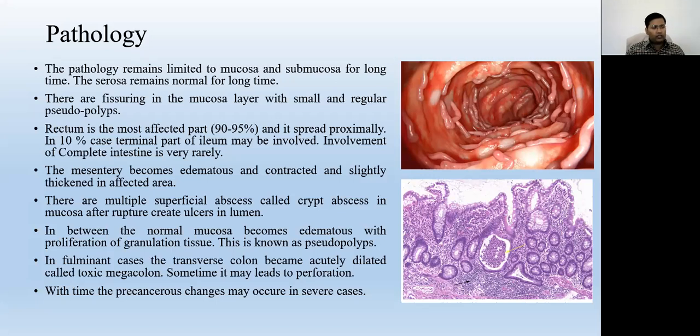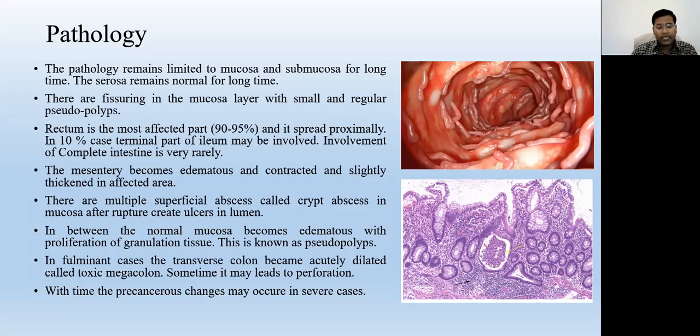If the condition is not treated properly and in time, the toxically dilated megacolon may lead to rupture and perforation. So toxic megacolon is also an important feature of ulcerative colitis, but only in the fulminant cases, only in the very severe cases.